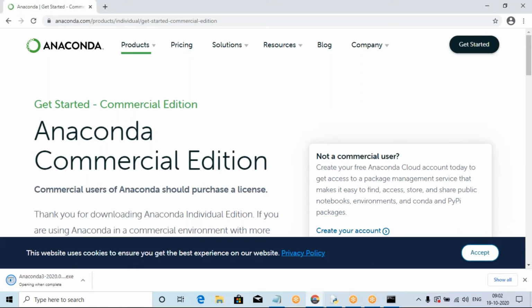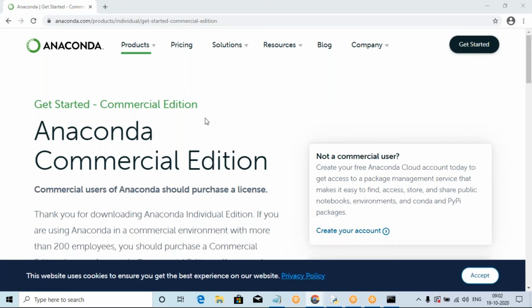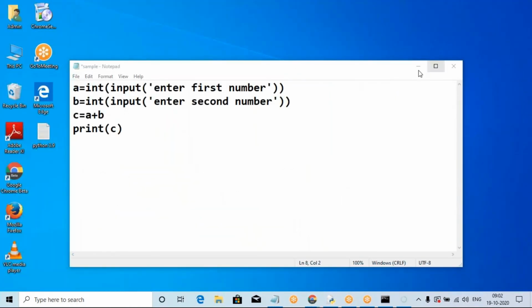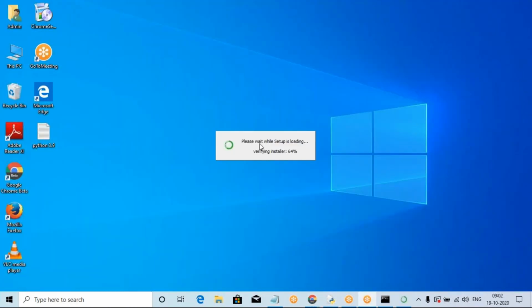So open, download, completing, and install it. After downloading, opening when complete, automatically it will be installed. Wait for a few minutes because it is a large volume and it takes time.